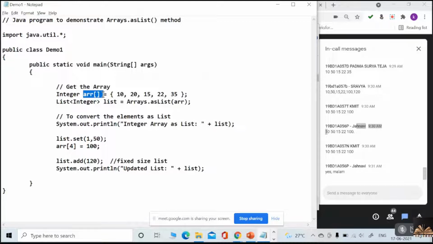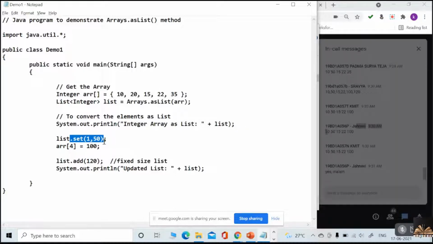But I can do modifications just like this. I can do any modifications to the list, but I cannot add any extra elements to your list because it is a fixed size list. Whatever list I am getting from this array will be a fixed size list. Understood, everyone? What is a fixed size list? Understood or not? Yes or no? Right. Very good.